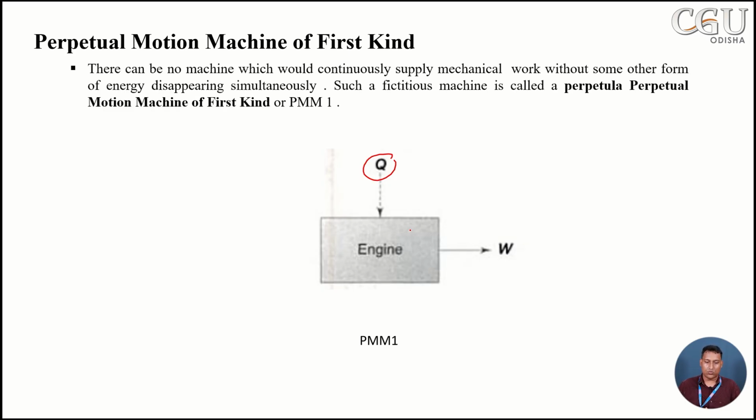no machine can continuously supply mechanical work without some other form of energy being consumed simultaneously. Such a fictitious machine is called a perpetual motion machine of kind 1. That means a machine which violates the first law of thermodynamics is known as a perpetual motion machine of kind 1. PMM1 is impossible, meaning this type of machine practically does not exist.